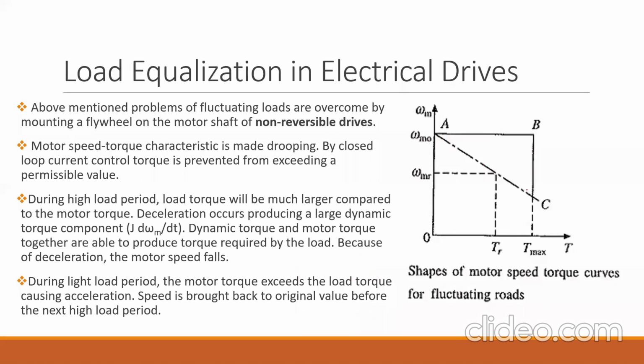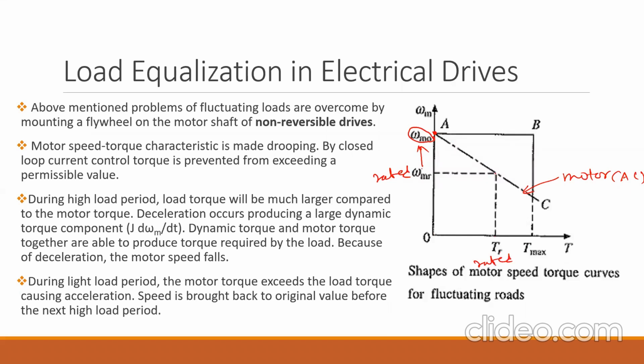This is the characteristic of the motor, which is a drooping one. At this point there is no load, load is equal to 0. The machine will run with the no load speed, and the no load speed is much higher than the rated speed. This is the rated speed, omega mr is the rated speed, and TR is the rated torque, which is provided by the machine.